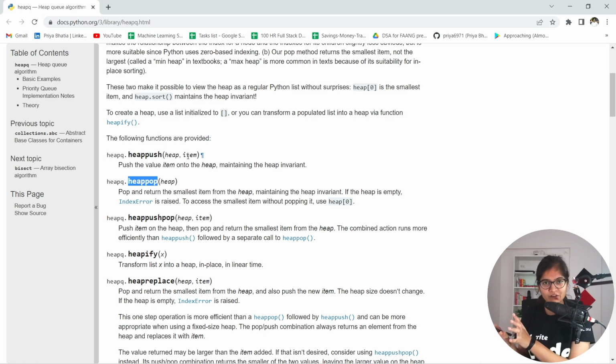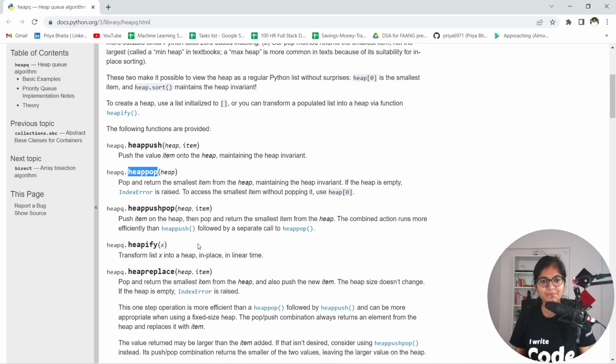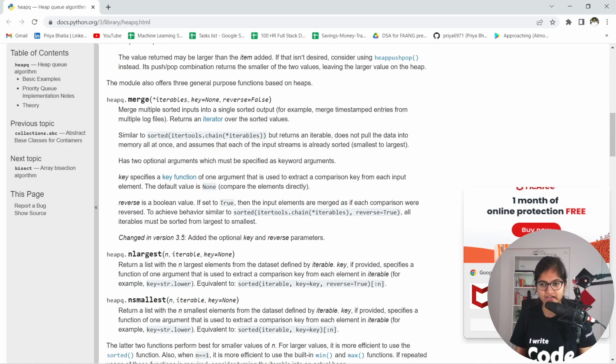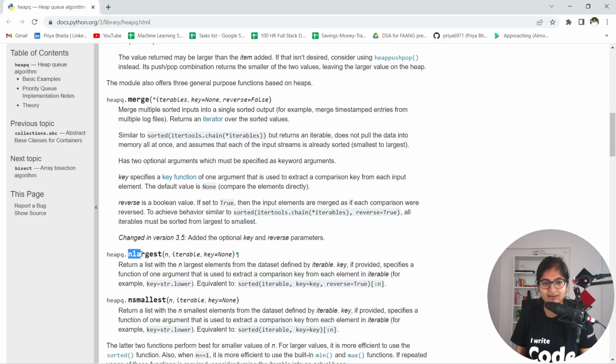So once you are good with the fundamentals, and you know how things are working in the heap data structure, it's not a bad idea to go through this documentation once. Read it step by step. See what methods are there and which methods you can use to do your task. For example, if you want to get the largest elements, you can call the nlargest function. If you want the smallest elements, you can call the nsmallest function directly. And these functions I will be using today in this session for an interview question, which is very vastly asked.